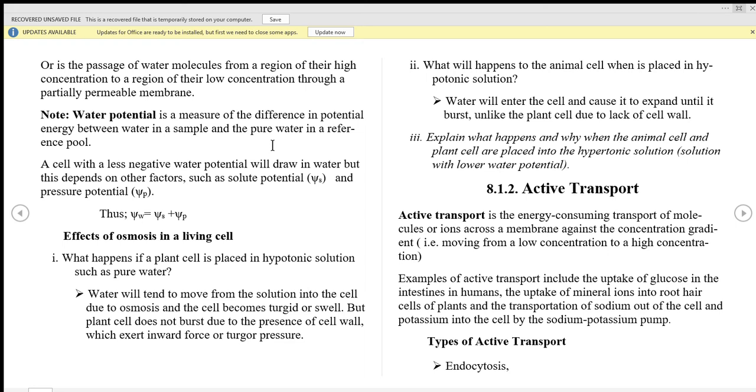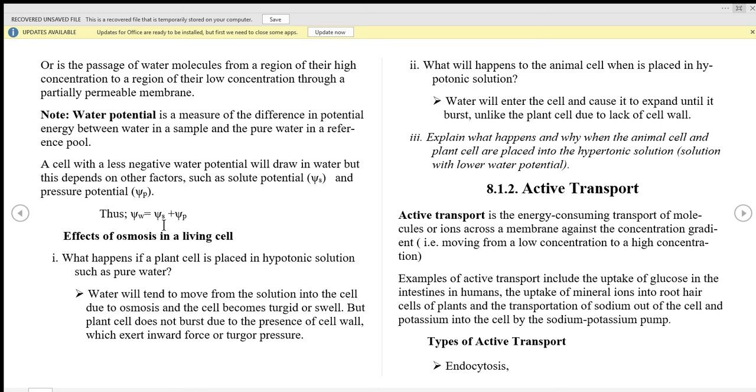It means that water moves from a region of high potential energy to that of low potential energy. So a cell with a less negative water potential will draw in water, but this depends on other factors such as solute potential and the pressure potential. Water potential inakuwa affected, or the ability of water molecules to move is determined by two factors. These two factors are solute potential and pressure potential. So water potential is equal to solute potential plus pressure potential.